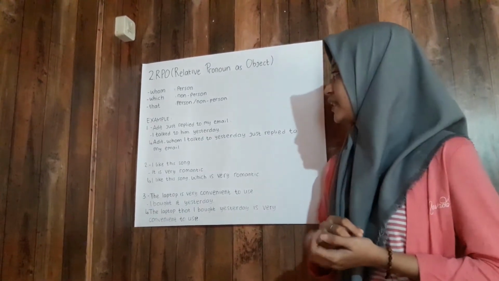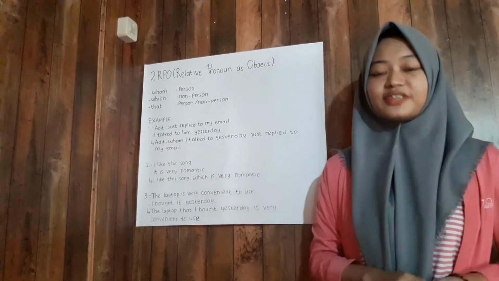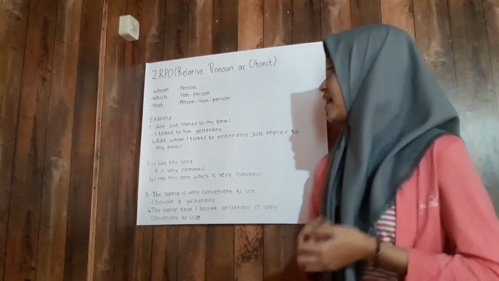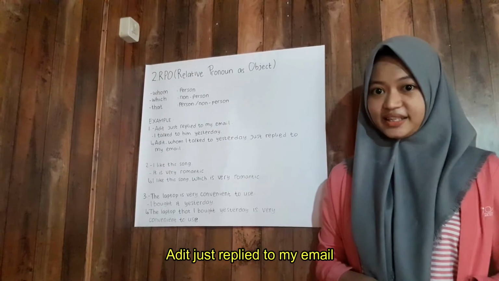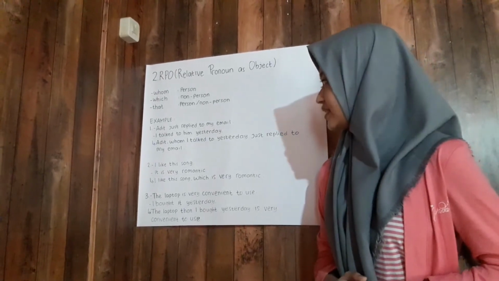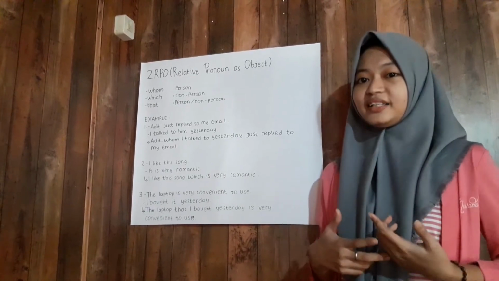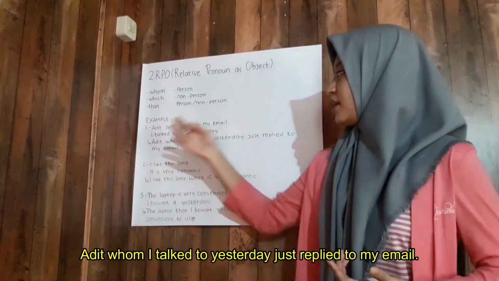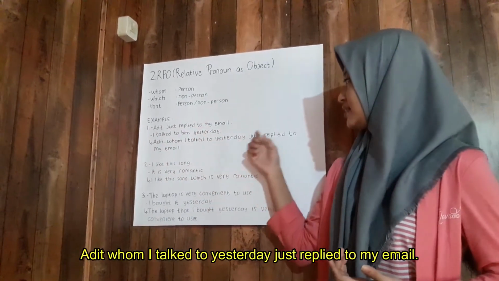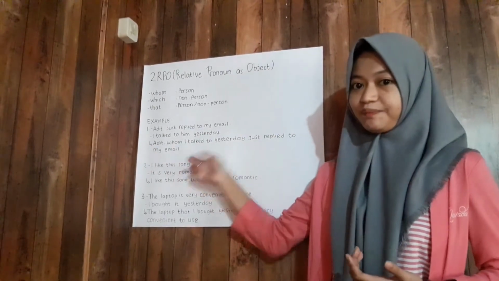For the example, number 1. The first sentence is, Adit just replied to my email. The second sentence is, I talked to him yesterday. When we combine them: Adit, whom I talked to yesterday, just replied to my email.